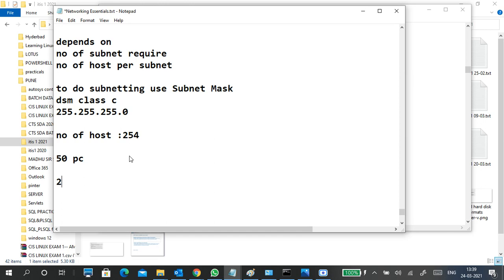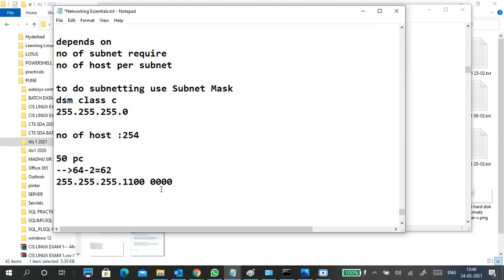For example, 50 PCs is what we have to use, right? So the nearest one is 64 minus 2. So we will get only 62 hosts in a single network. So I use 64, so I have to get only the 64 part.